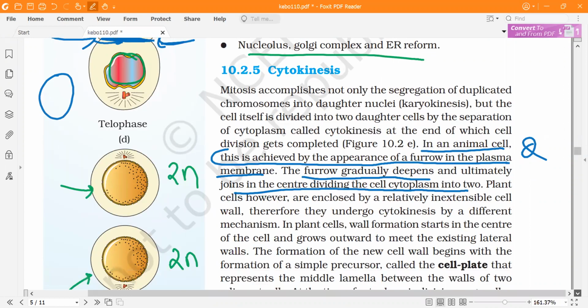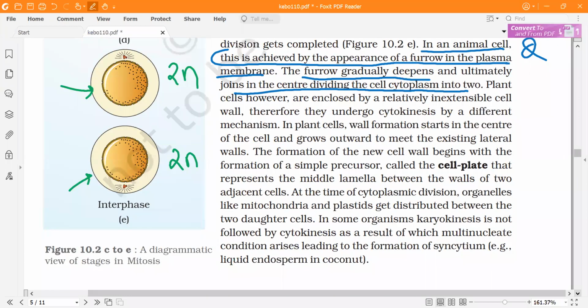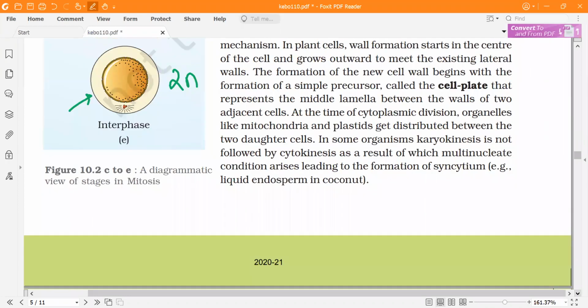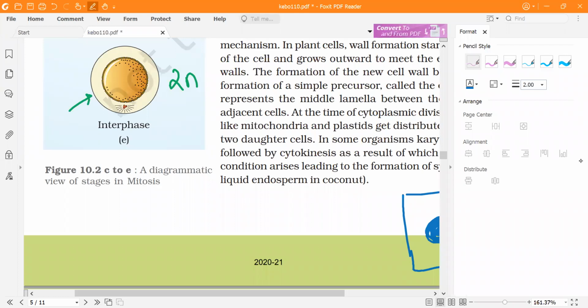Now the plant cell is different. The process is different, so let me explain that. Plant cells have a cell wall, as you know, and they do not have centrioles as such. They have a nucleus in the center. So what will happen now in a plant cell? In a plant cell, the division will start from the center.